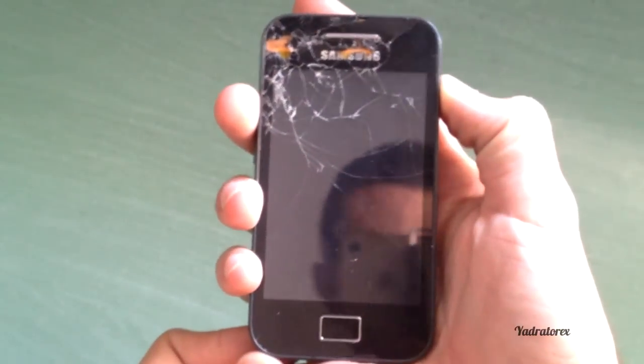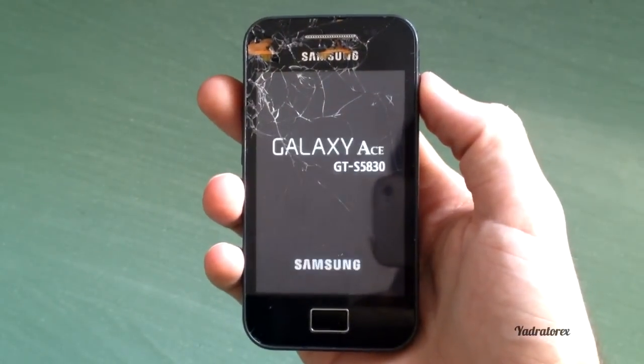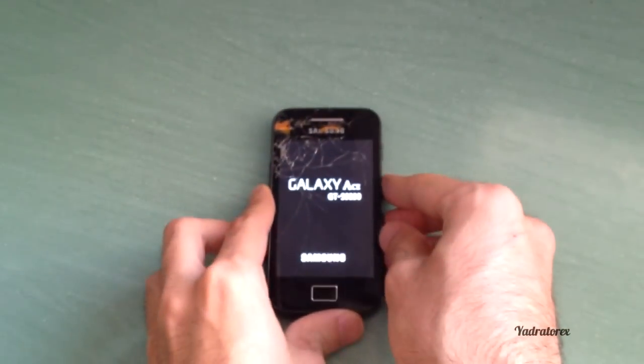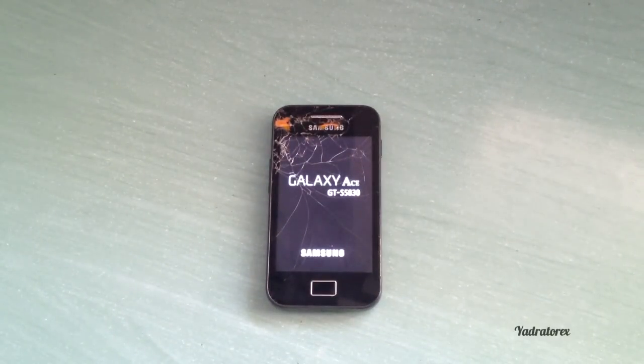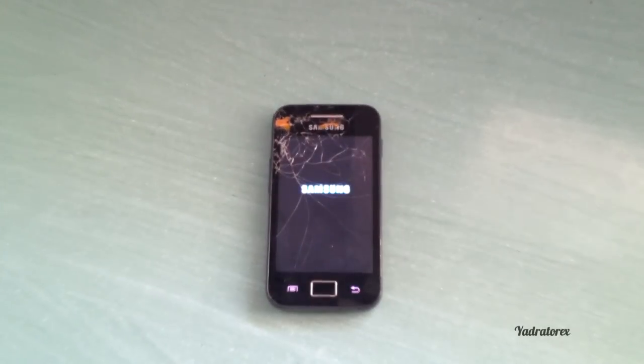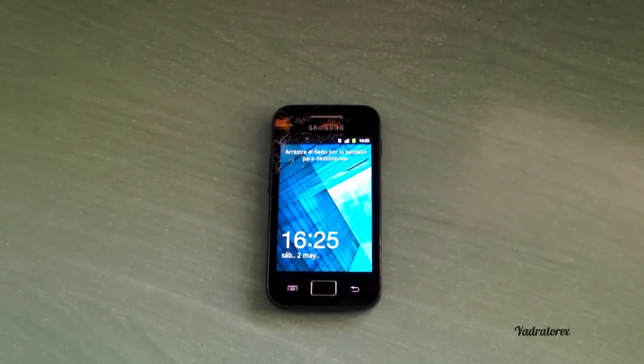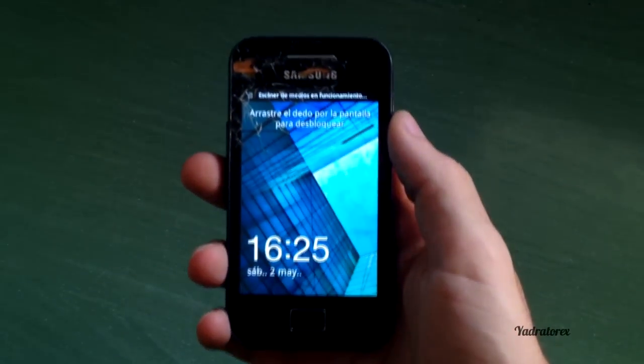Let's turn it on. Made in 2011, that phone uses the operative system Android 2.3. Let's see what more it has.